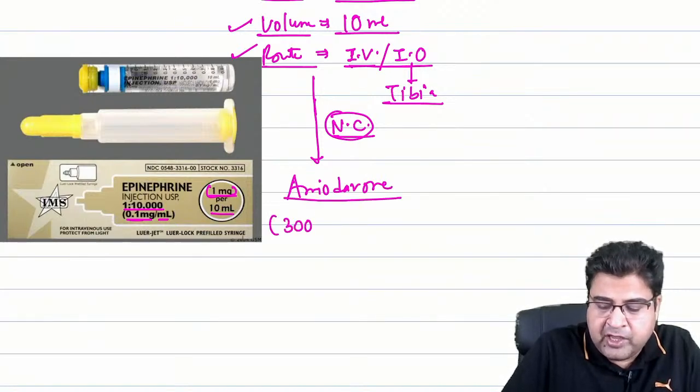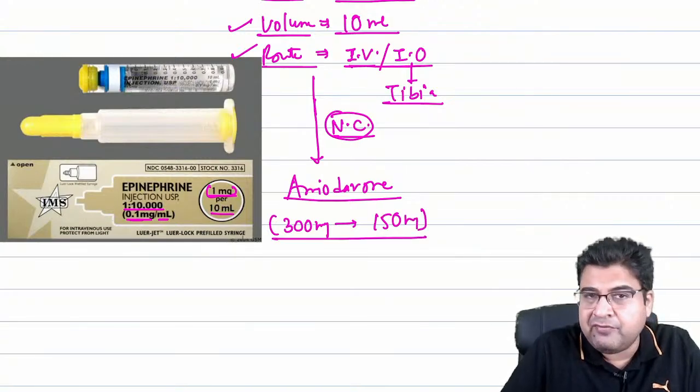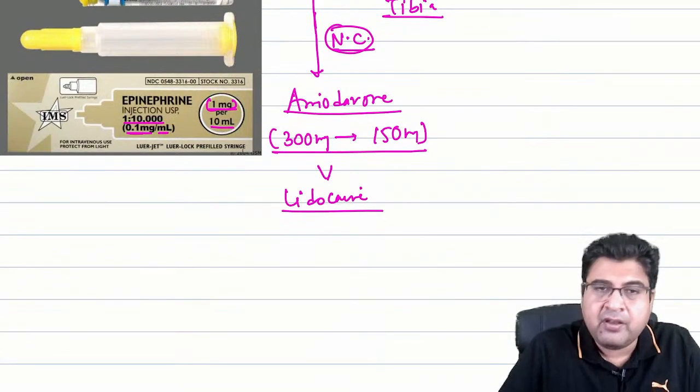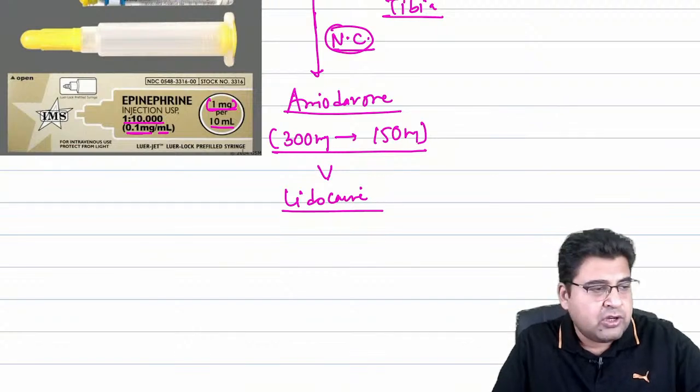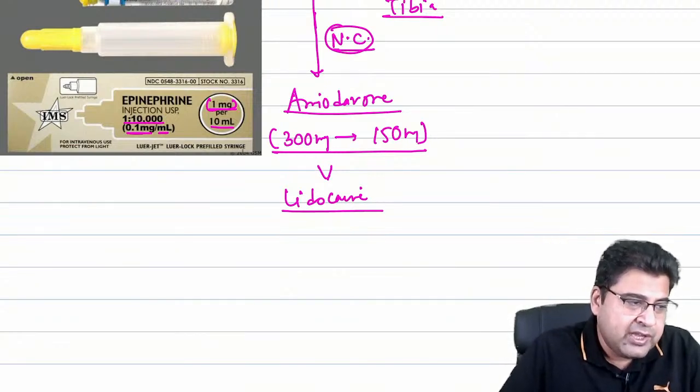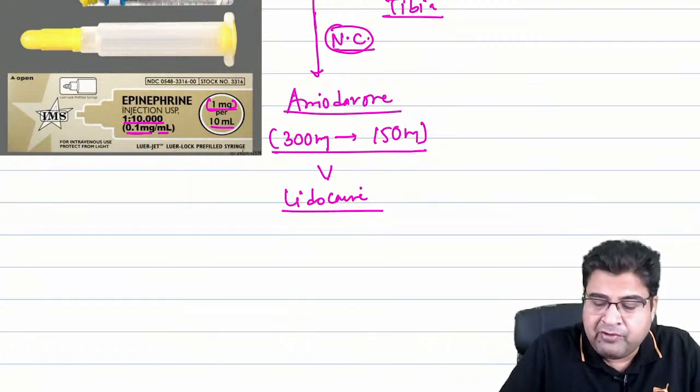The first dose of amiodarone is 300 milligram. The second dose of amiodarone is 150 milligram. If amiodarone is not given in the MCQ, you can also give lidocaine for ventricular fibrillation. So lidocaine can also be given as a drug for ventricular fibrillation.